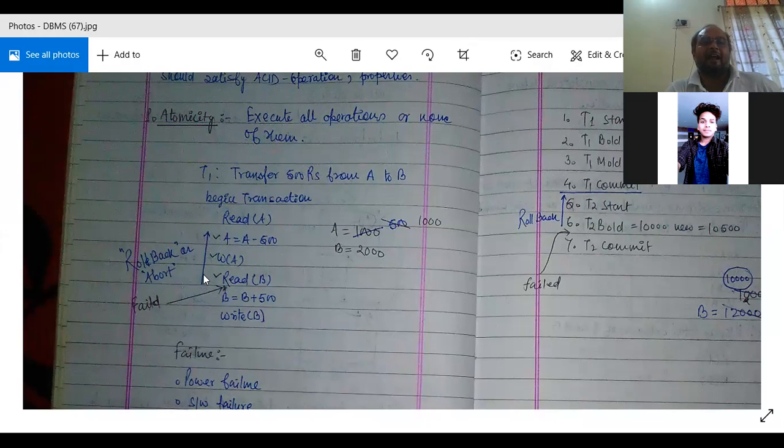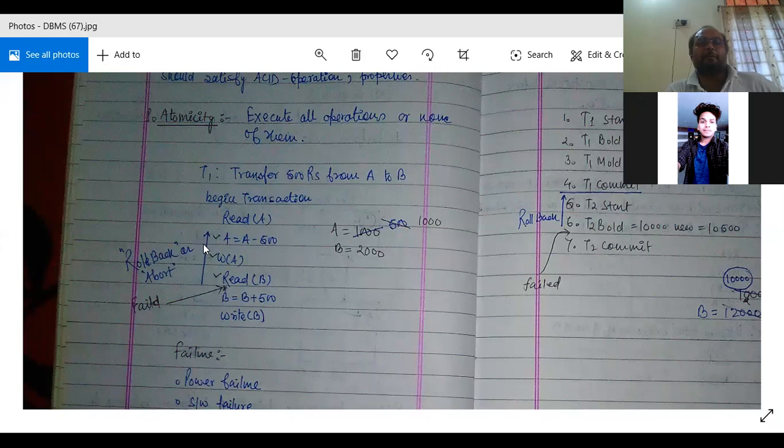Suppose I deduct 500 rupees from A's account and do not deposit it in B's account, then what will happen? Inconsistency will happen. A's account will be deducted to 500 rupees and B's account will not be added with 500 rupees. For this, we use atomicity.